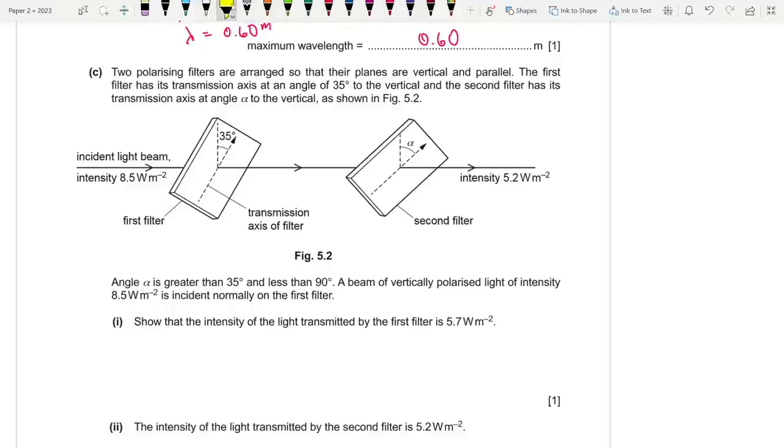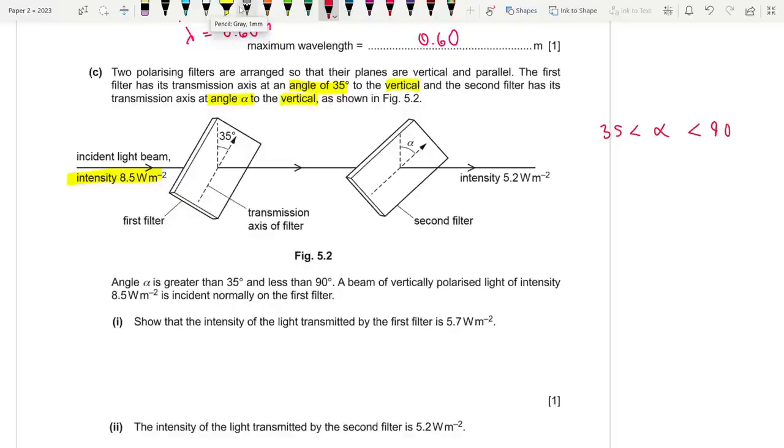So the first one is at an angle of 35 to the vertical, and the second one is at an angle of alpha to the vertical. Fine. We initially have a light beam with intensity 8.5. Angle alpha is greater than 35 but less than 90.